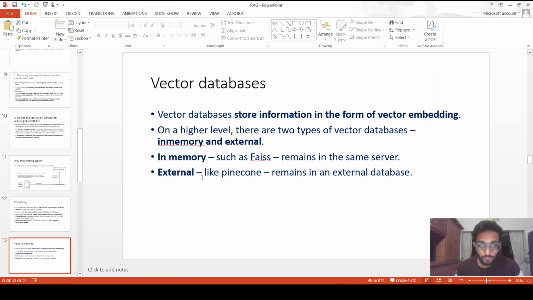So the embedding model is converting the text into embeddings, and those embeddings along with their metadata are stored in the vector databases. There are two common types on a high level. The first one is in memory, let's say FAISS, and the second one is external, which is Pinecone.